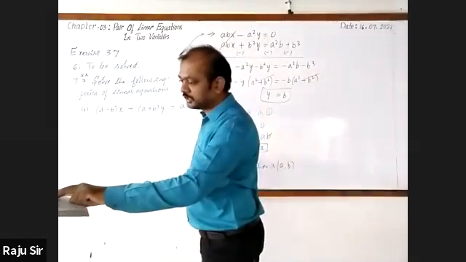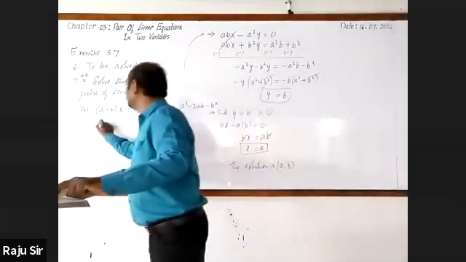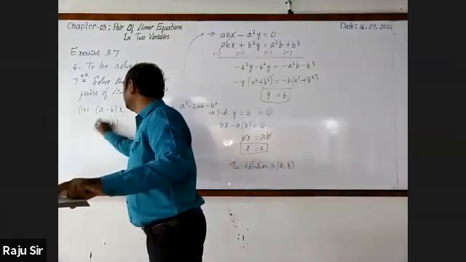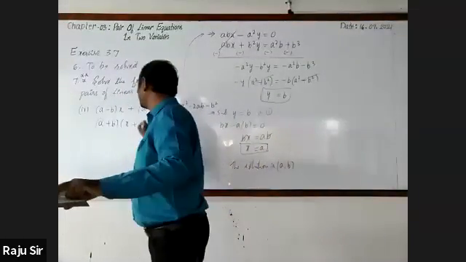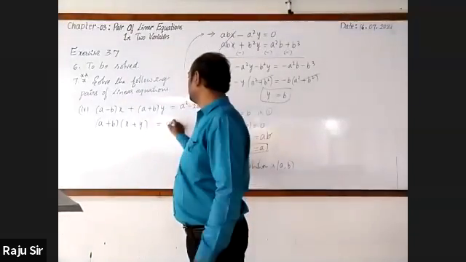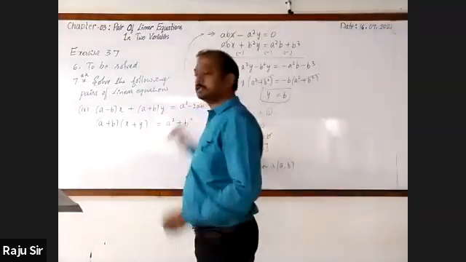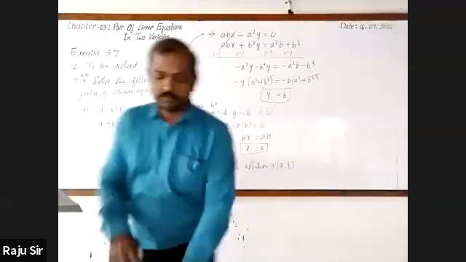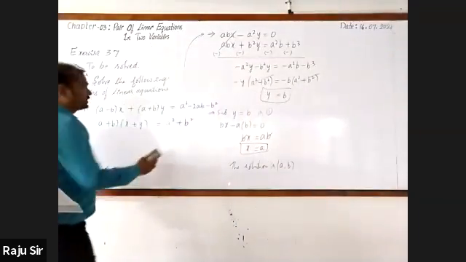Then the second equation is (a plus b) into (x plus y) is equal to a square plus b square. These are the equations that are given.